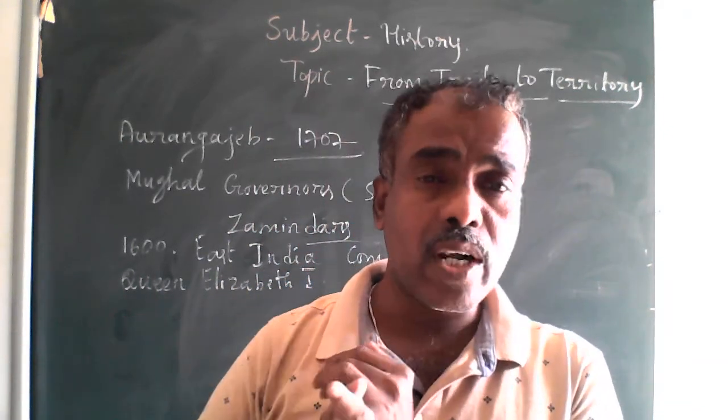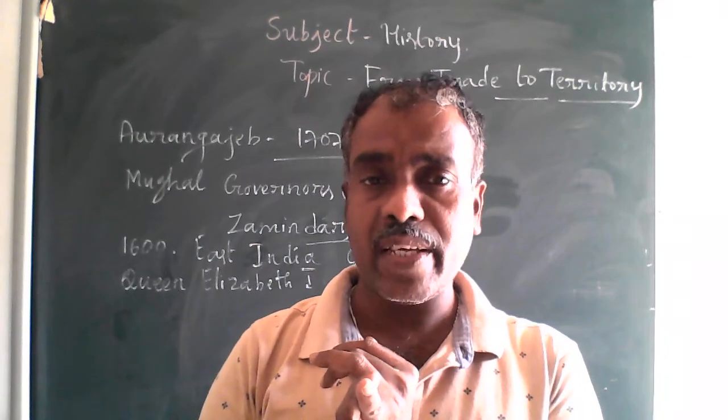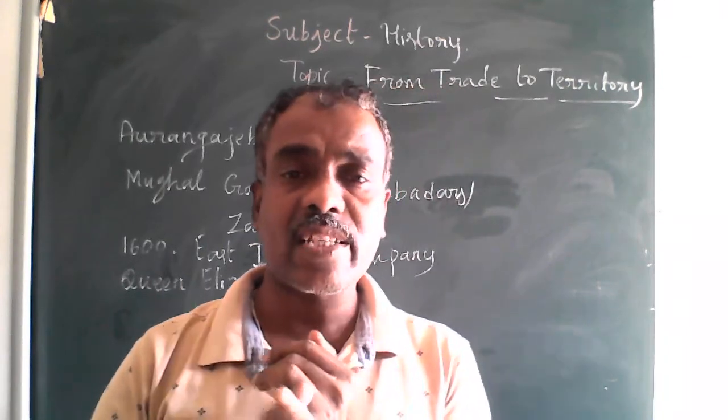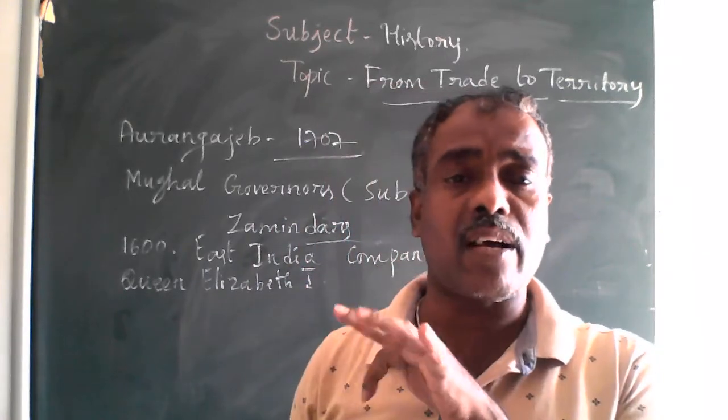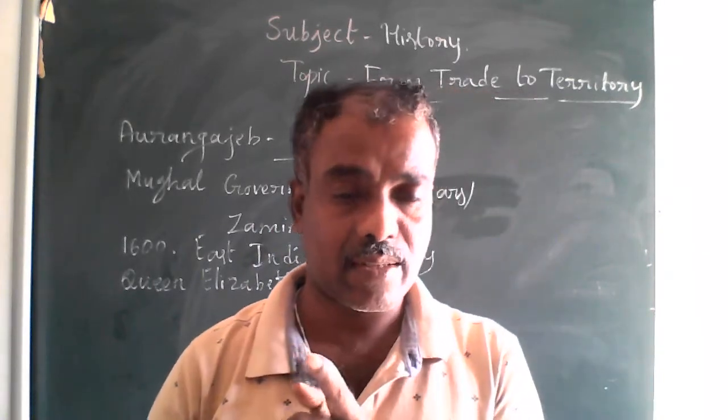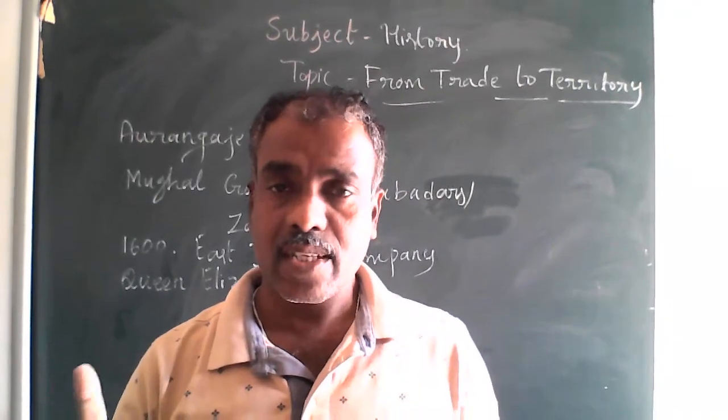So only the authorized company, which is called the East India Company, was granted the right to trade with the East by Queen Elizabeth I. Is it clear?